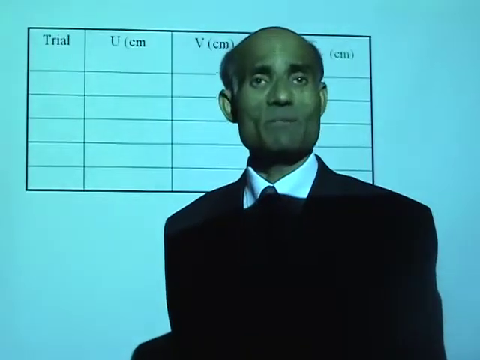Okay, let's set up the experiment. Watch this setup. I have the object. Watch my hand. You can see my hand is in front of the object. That is the illuminated object, and I have the lens. The distance between the object and the lens is called u. Then I will move the screen to get a very clear image. Look at that. I can move the screen back and forth to make the image very clear.